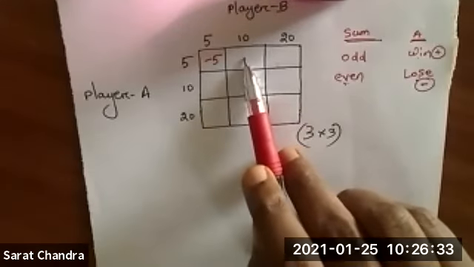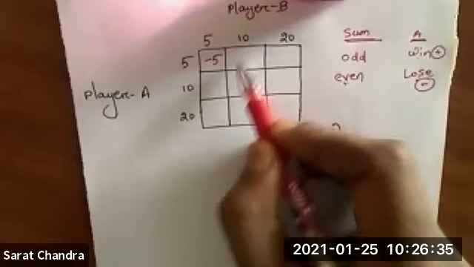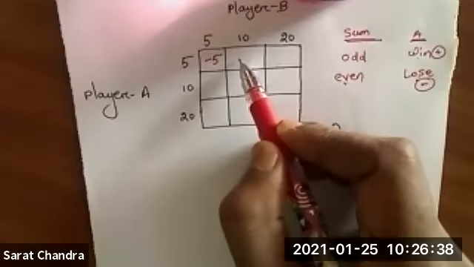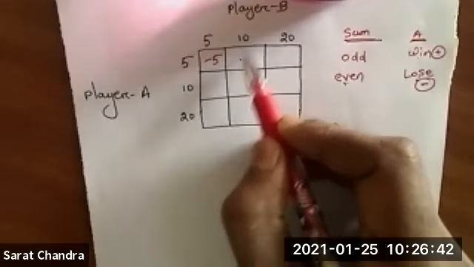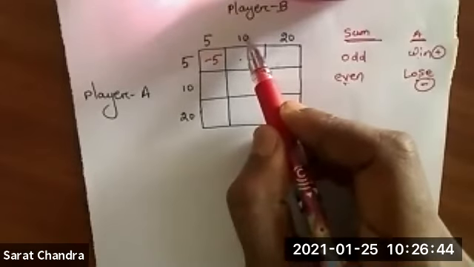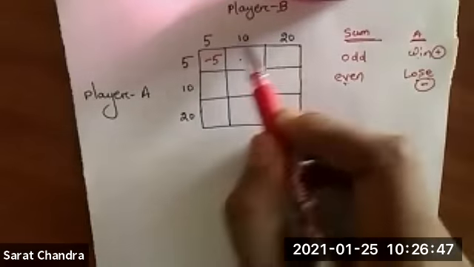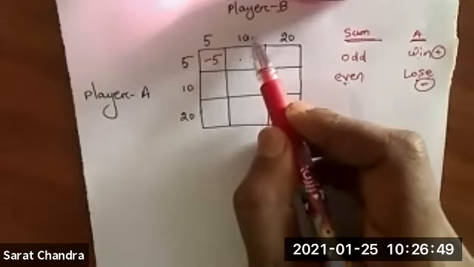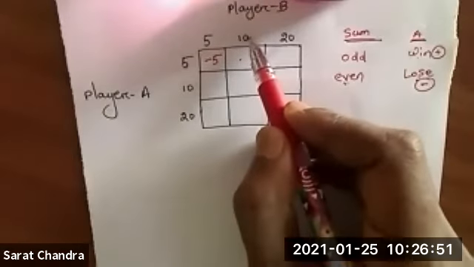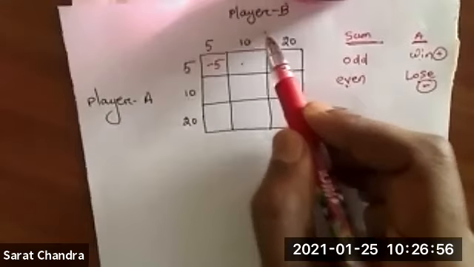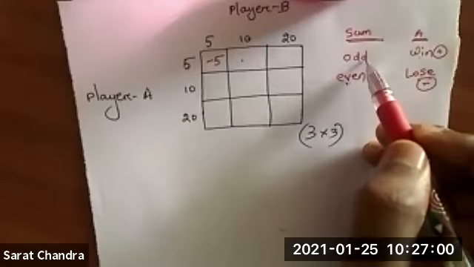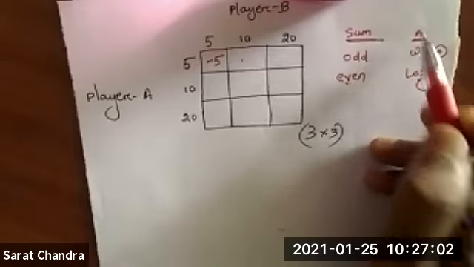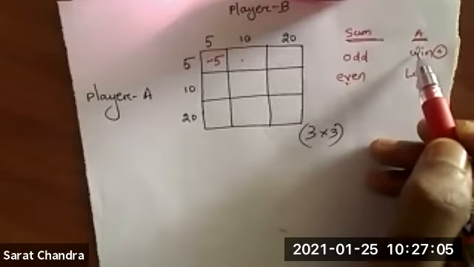Okay, so for this box, the row value is 5 and the column value is 10. What is the sum? 5 plus 10. What is 5 plus 10? 5 plus 10 is 15. Okay, so is 15 an even number or an odd number? 15 is an odd number. Okay, so odd number means A will win or A will lose? A will win. How much amount will A win?